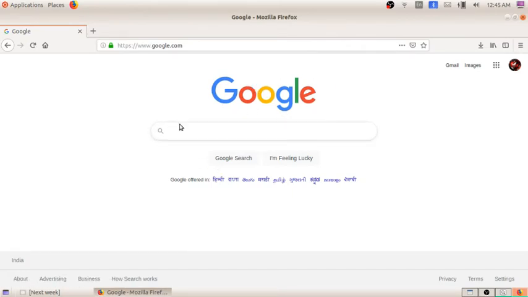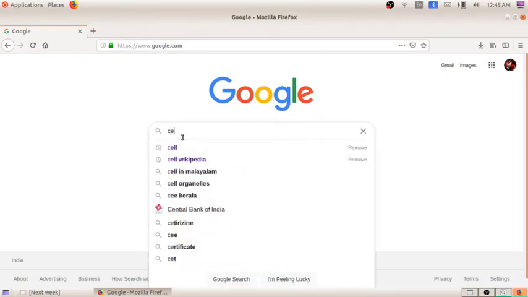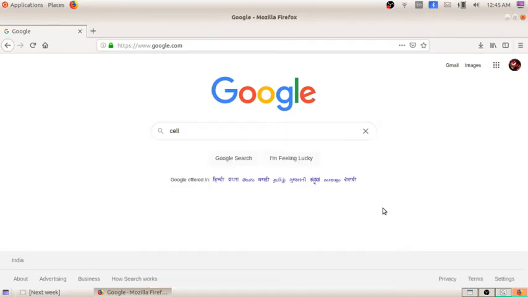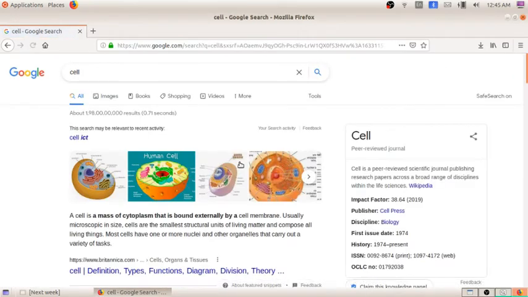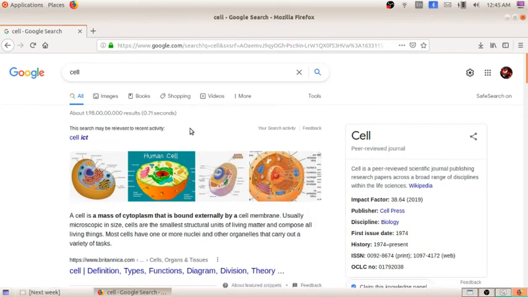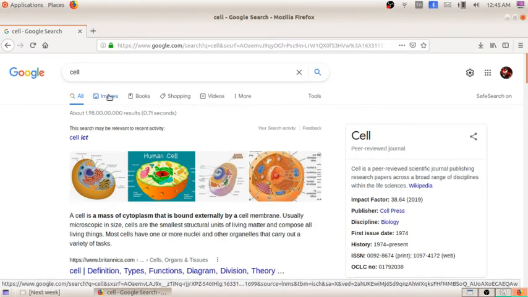Here I am going to type a topic, cell. But the activity is, I need images related to the topic. So how will I get that? When I click Google search, you can see a lot of options: images, books, shopping, like that. From here I am going to click on the option images.